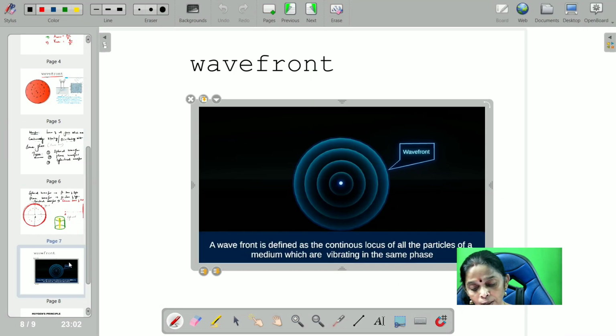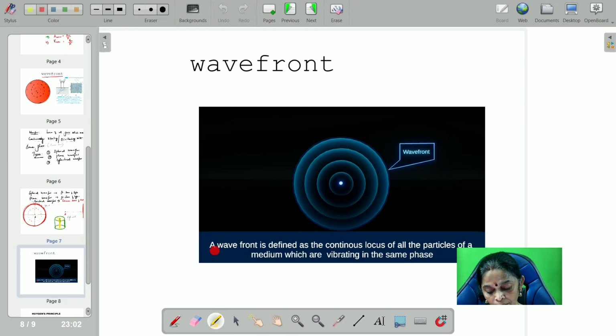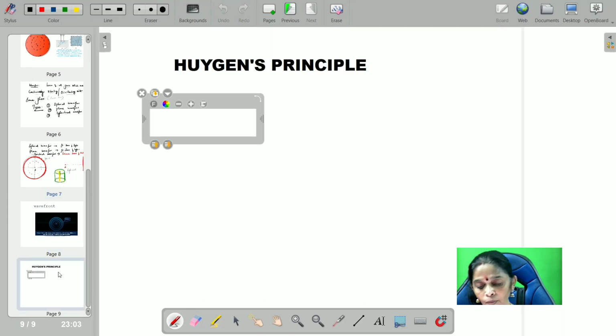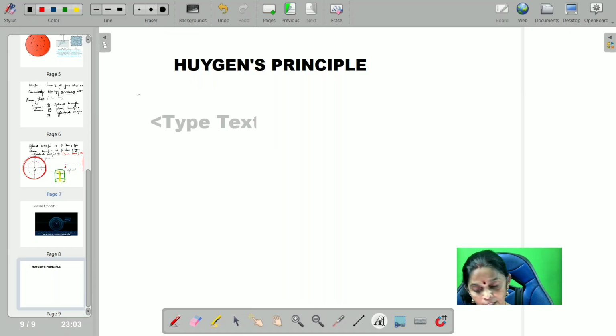Next we will go forward. This is the wavefront. I have already pointed out the same way it is given. A wavefront is defined as the continuous locus of all particles of the medium which are vibrating in the same phase. Now we are going to use Huygens principle. So what is that Huygens principle? We'll see that Huygens principle.